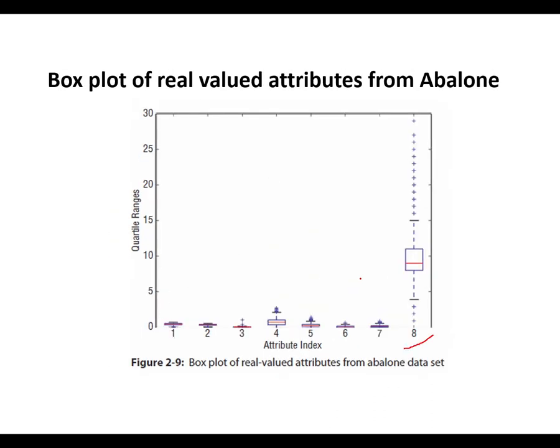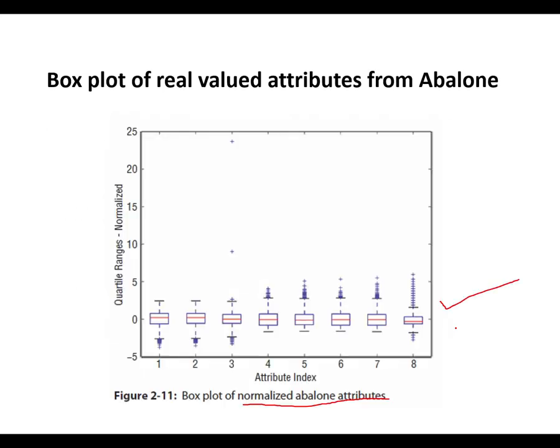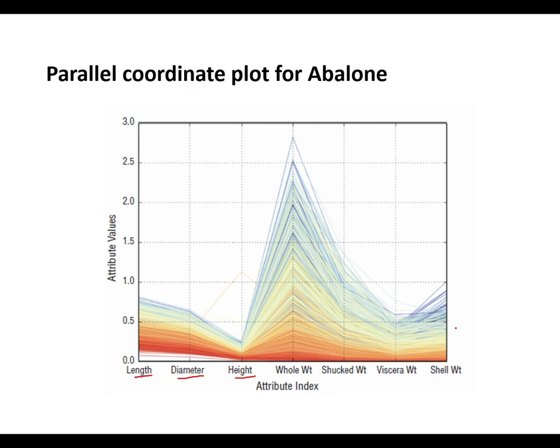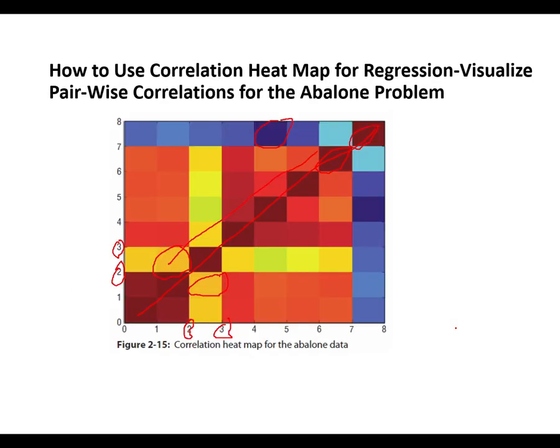Either we can remove, as you can observe, the 8th column, the number of rings, which we have removed over here, or we can normalize or scale the data. There are various techniques. Here we have specifically used the one where we use mean and standard deviation, but modules are available in sklearn where we can automatically scale the data, and it will probably give a much better graph. Then the parallel coordinates plot to understand the relationship between the attributes and the heat map again.